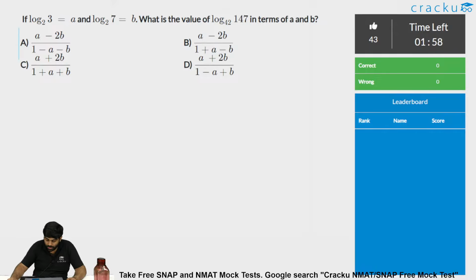Solve this, guys. This is a good question. If you're able to figure out fastly, then good.